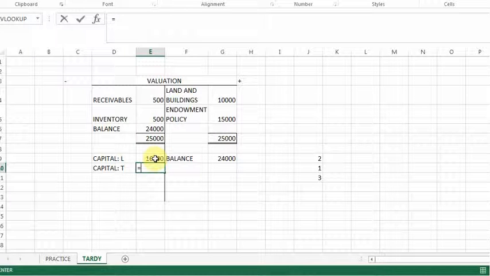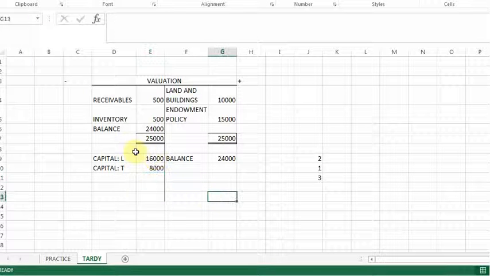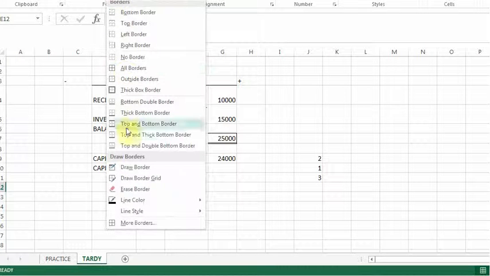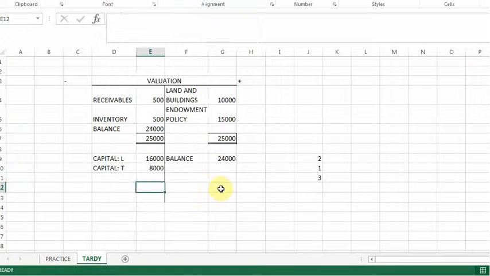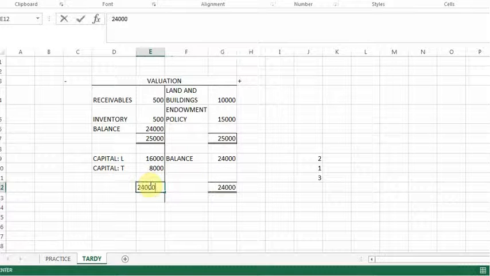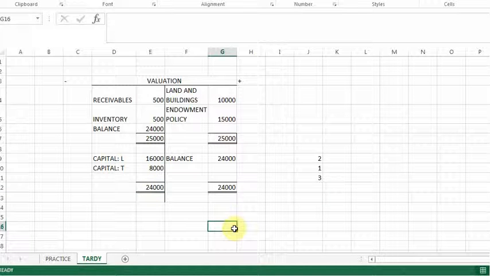And Tardy will get, of the 24,000, 1 out of 3. So there I've closed off my valuation account. And it will balance now to a total of 24,000, and that is what your valuation account should look like.